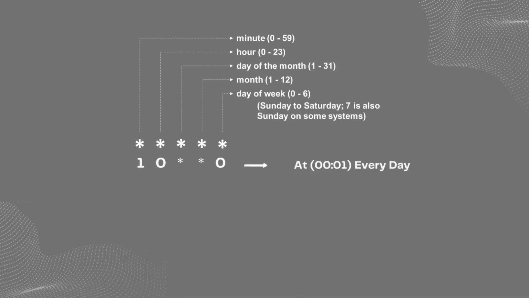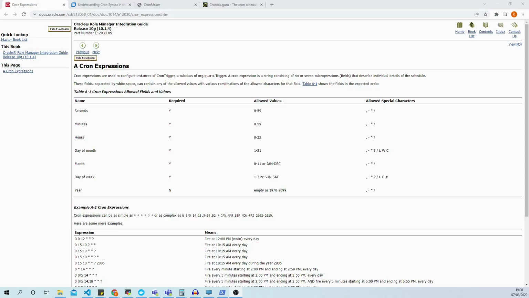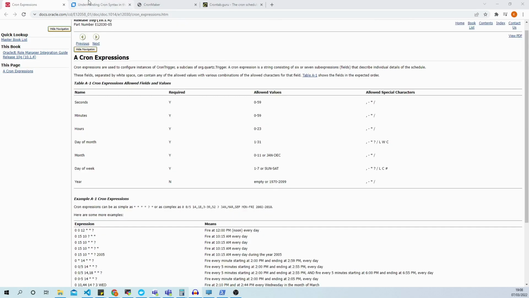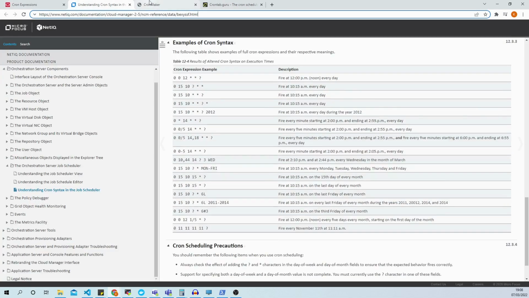This expression you're seeing on the screen right now executes at 1 minute past midnight every day to execute your task. If you would like to know more about these cron expressions, there is plenty of online documentation available out there you can have a look at. And also there are some tools available which help you to generate the cron expressions for your tasks, so you can have a look at them as well.